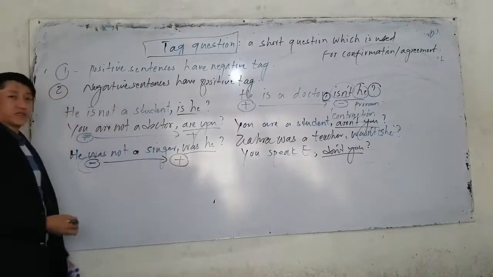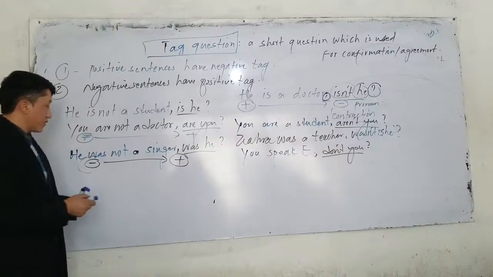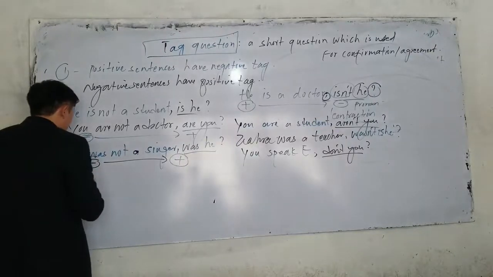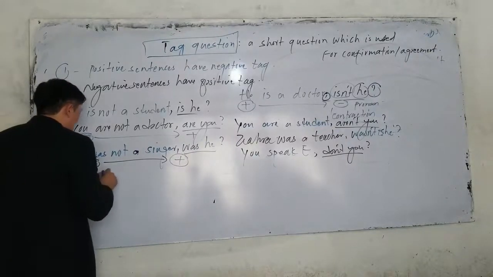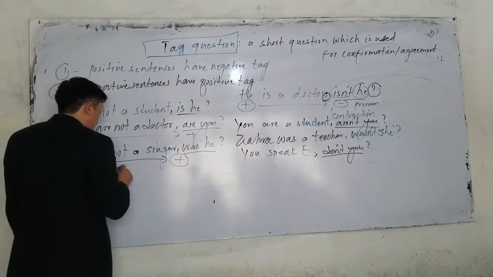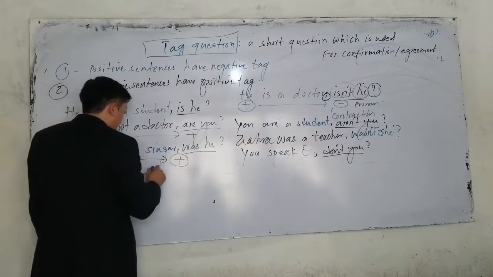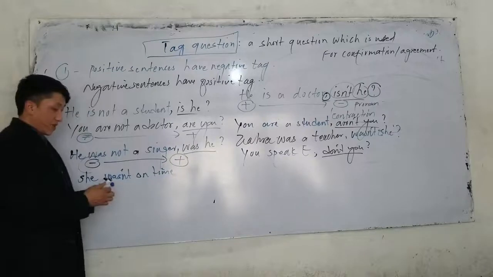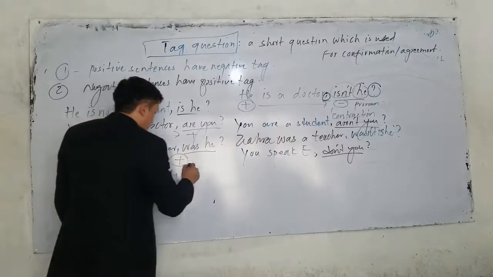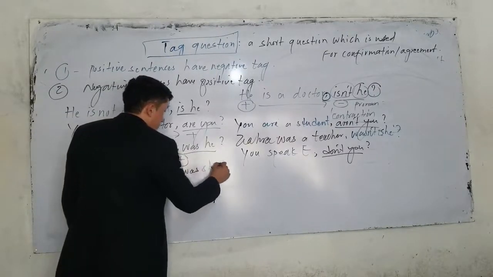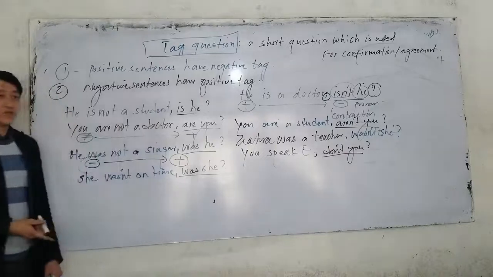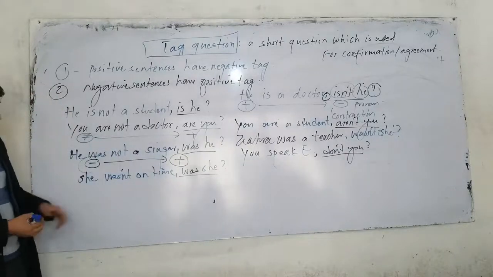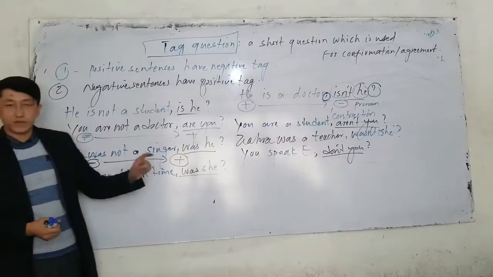A negative sentence has a positive. Or the next one, if I say she, for example, wasn't on time. What is the tag? The tag should be what? Was she. That's rule number 2. So what is rule number 2? A negative sentence has a positive tag.